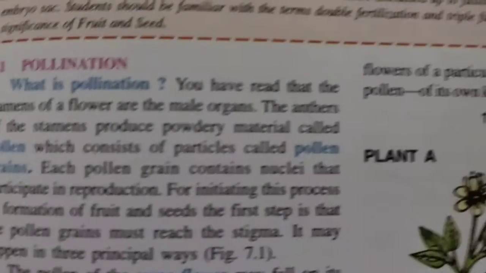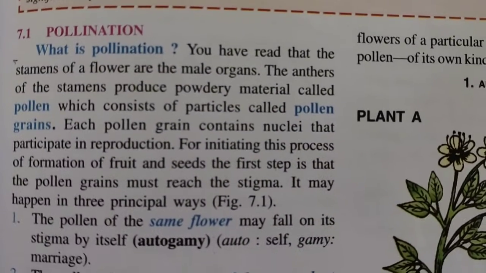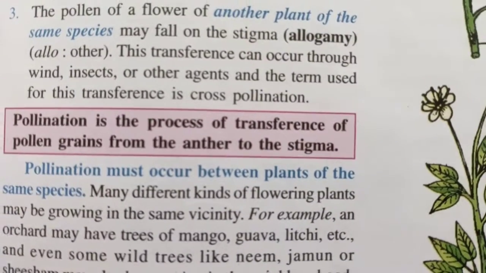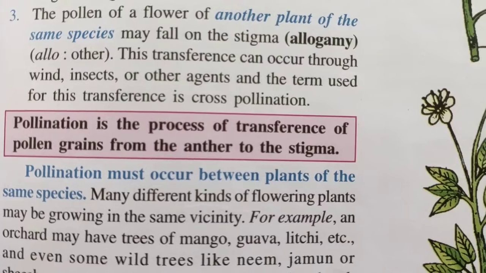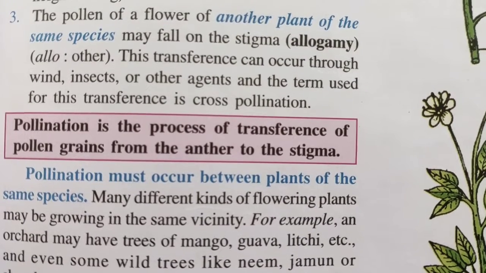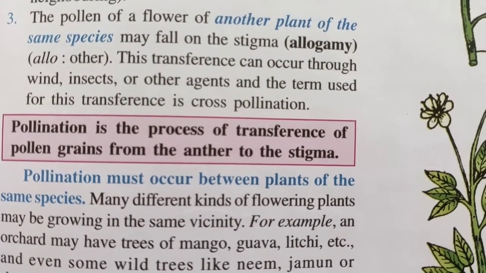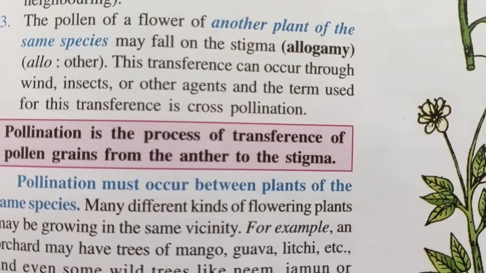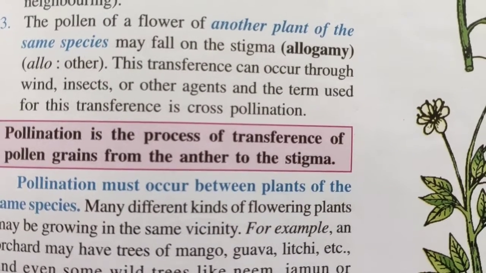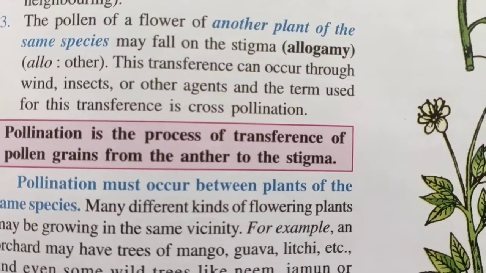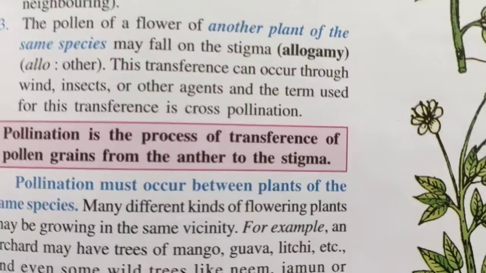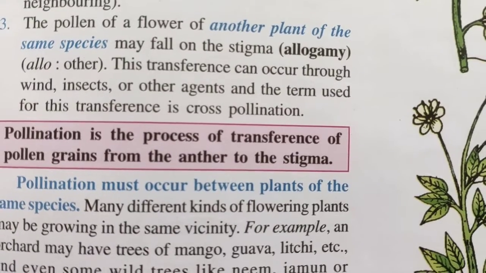First you see what is pollination we need to know. Clear? First we'll go through the definition. In your book, this definition is very clearly given. It is the process of transference of pollen grains from the anther to the stigma. You all know that we have already discussed the structure of stamen, where we have seen that there are two main components, anther and filament.